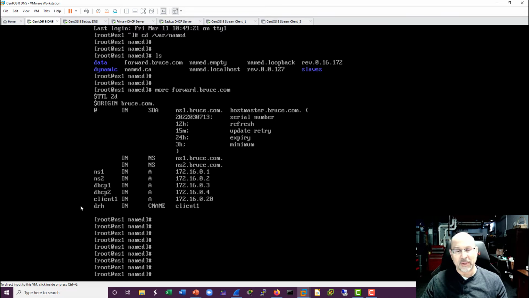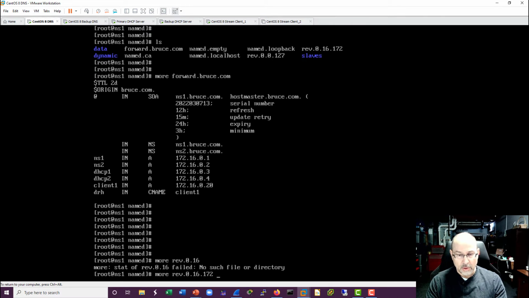Now the other fun thing about that is that clients don't really need an NS or a name server resource record, right? Because we don't really offer services on clients. I just put that in there for fun, and so we could do canonical lookups and things like that. But really, the key is where are your servers or where are your resources. All right, so let's take a look at my reverse.